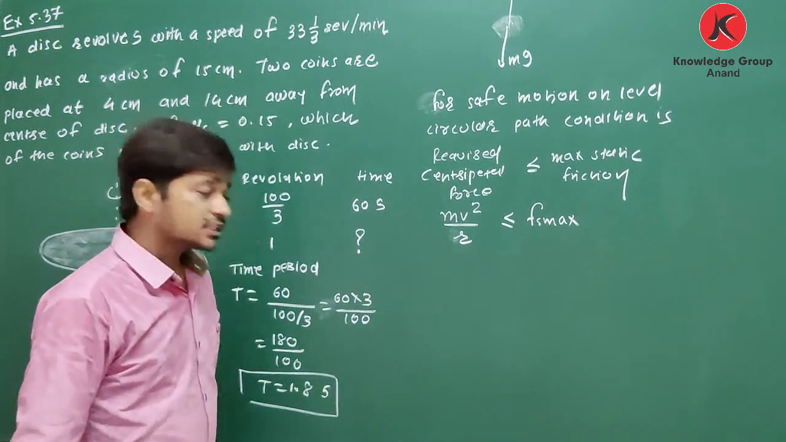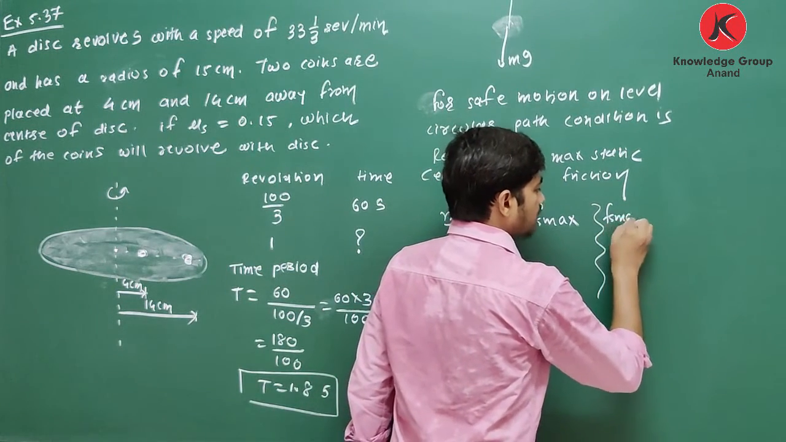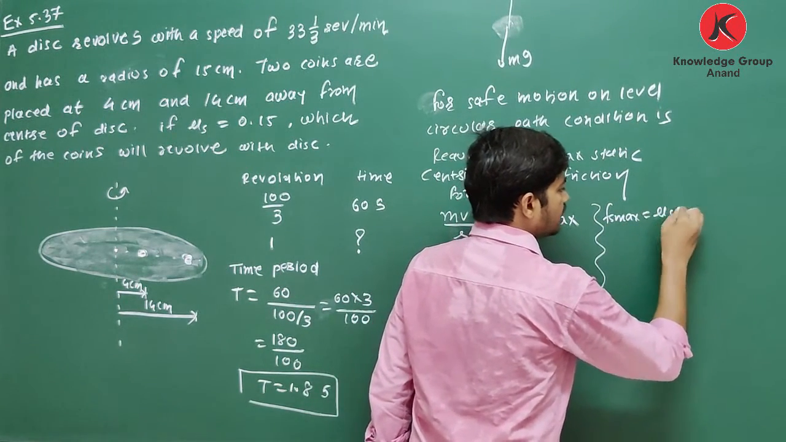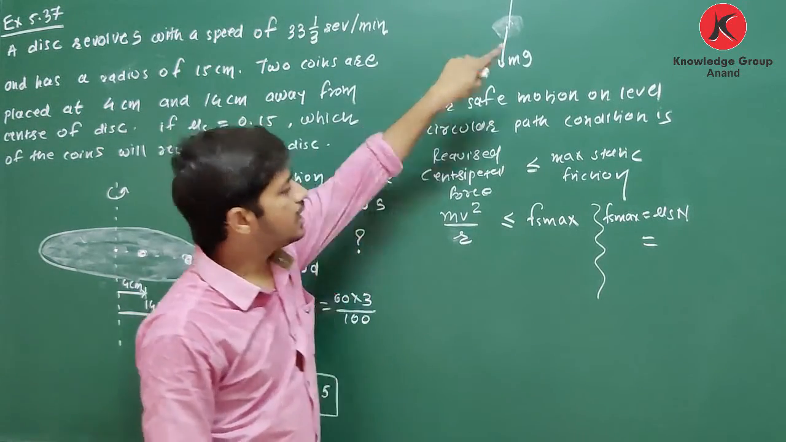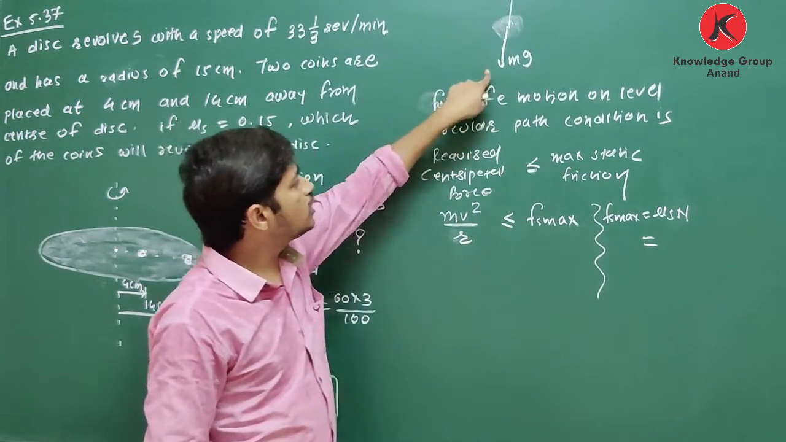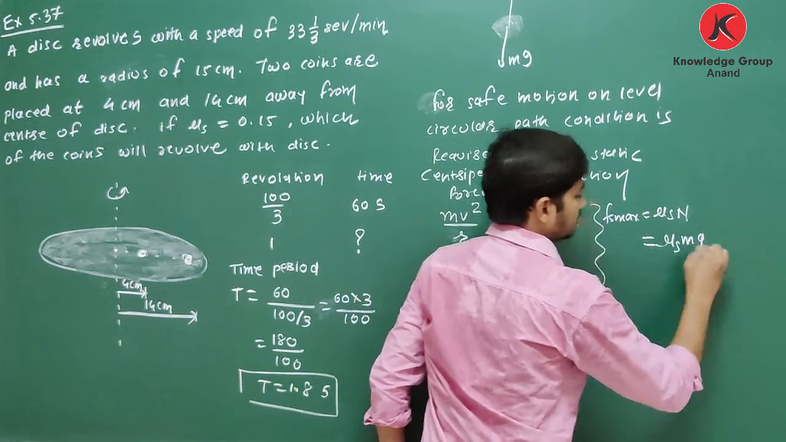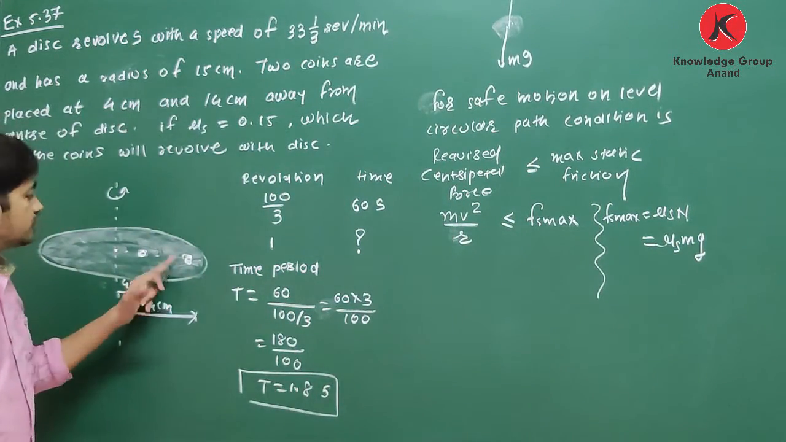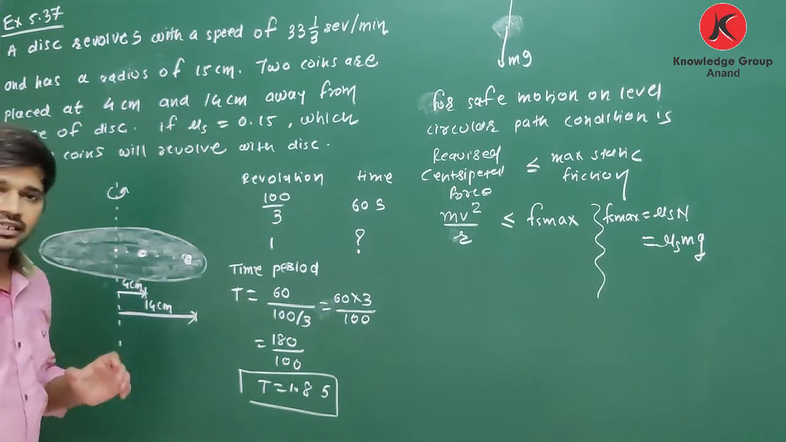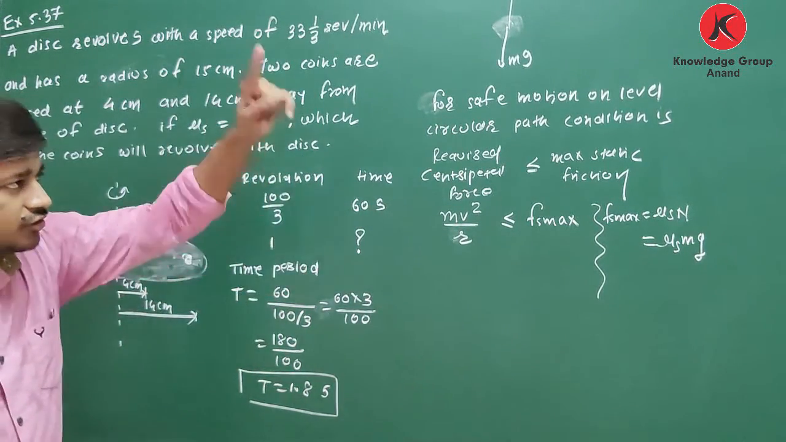Yes or no? Yes, but we know that Fs maximum is equal to mu s into N, and here N is equal to mg. So how to write? Here it is mu s mg. Because see, the coin is rotating on the disc. It is not performing any motion in the vertical plane.